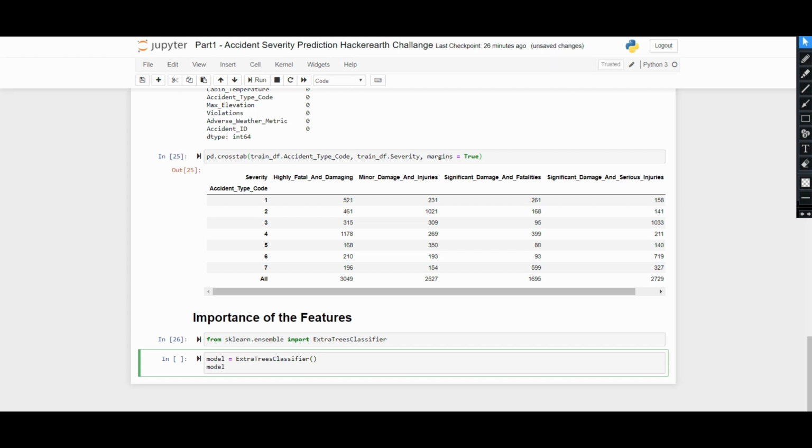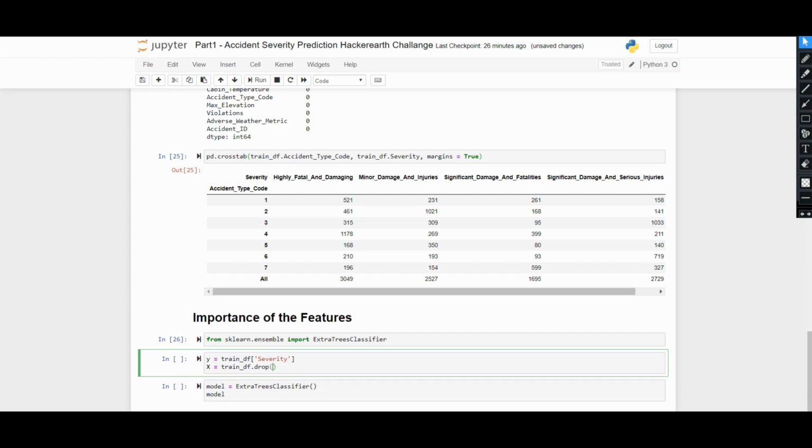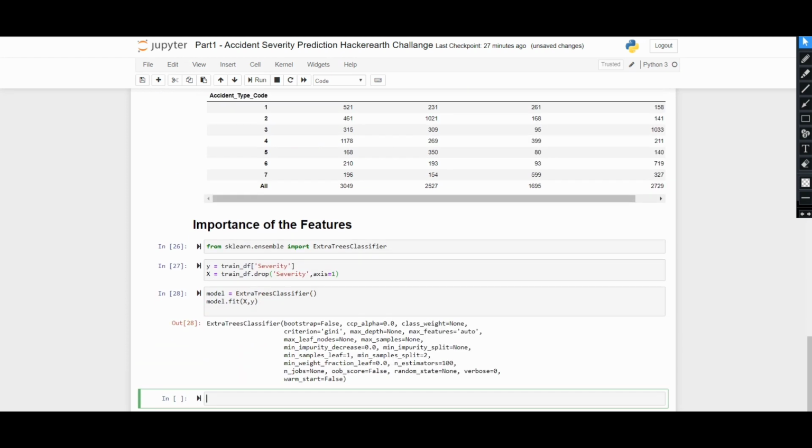But before fitting your model, we need to define what our x and y are. So first we define our x and y. So y equals our train df severity. Sorry, this is our predictive feature, meaning y is severity, and our x equals train df dot drop severity, axis equals 1. Then model dot fit x comma y. Okay, yeah, the model has been fit.